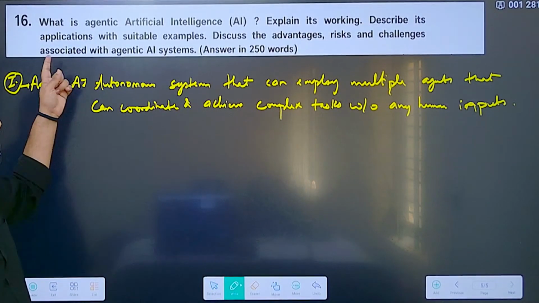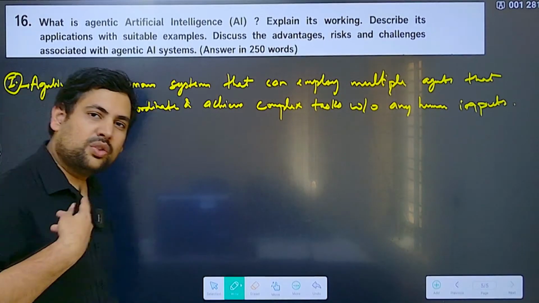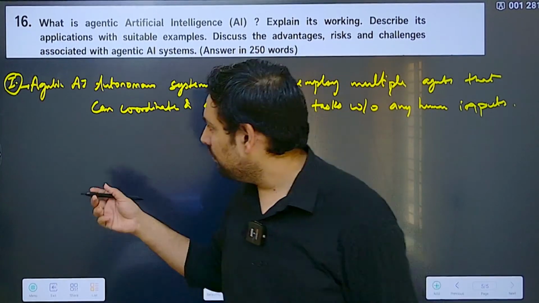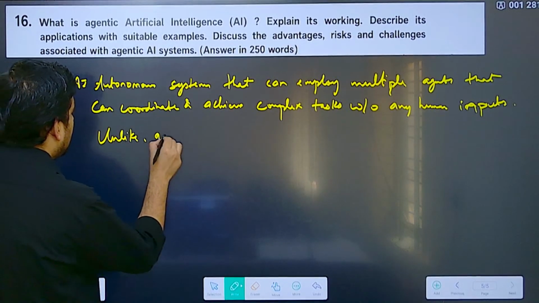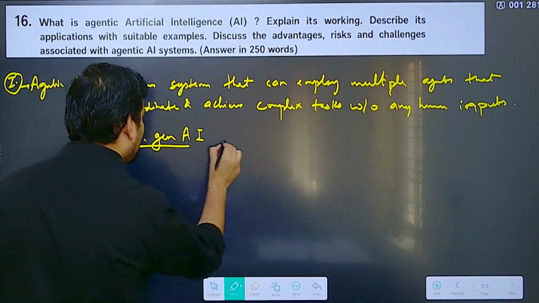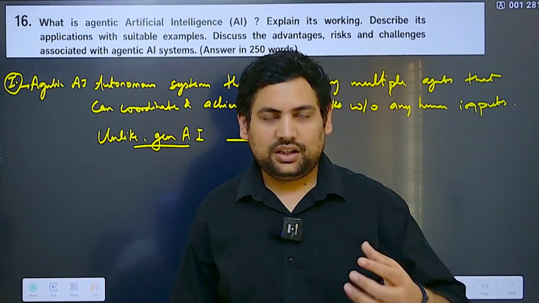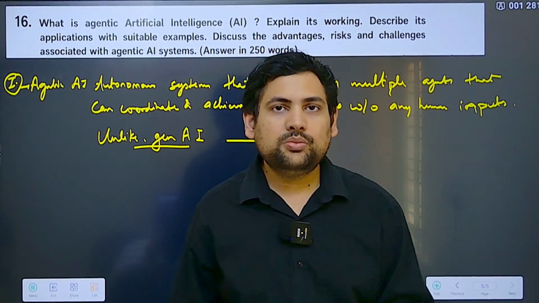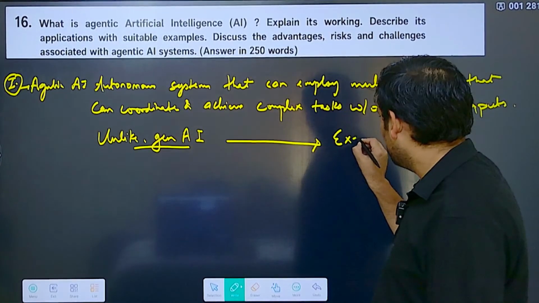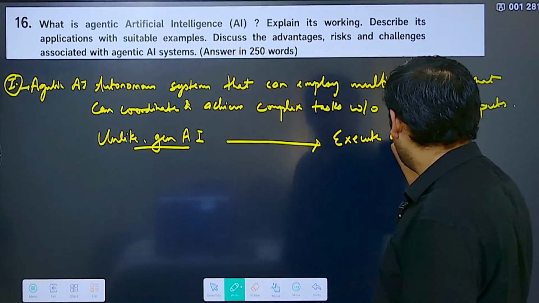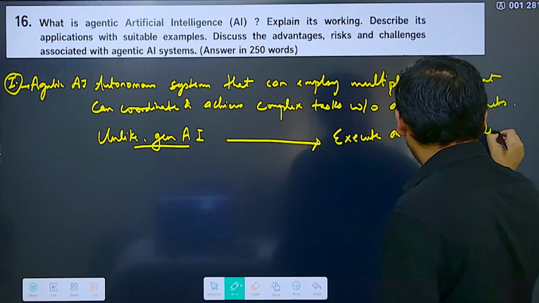Now, because it has a specific question of what is agentic artificial intelligence, you should write a few lines more. So what you can mention here is that, unlike generative AI, which can generate something based on the prompt from a human, this can execute things on its own by making decisions on its own.